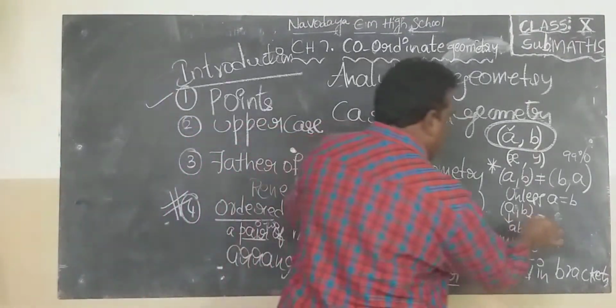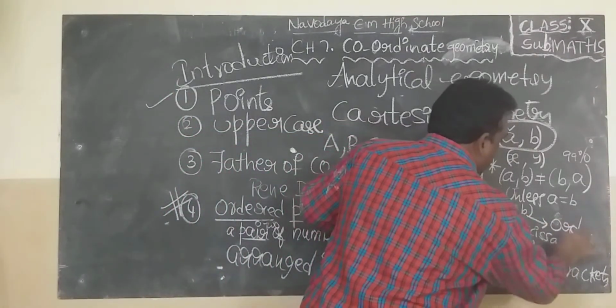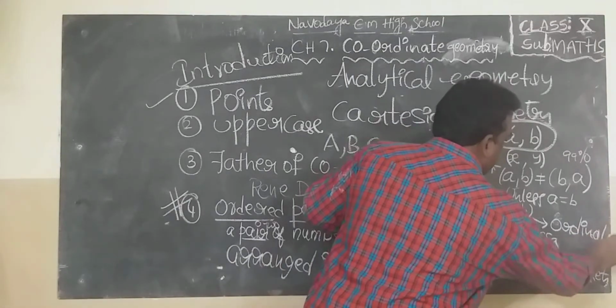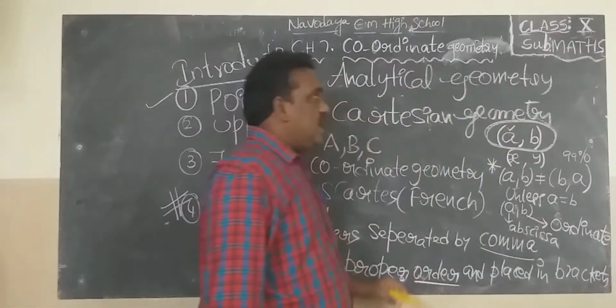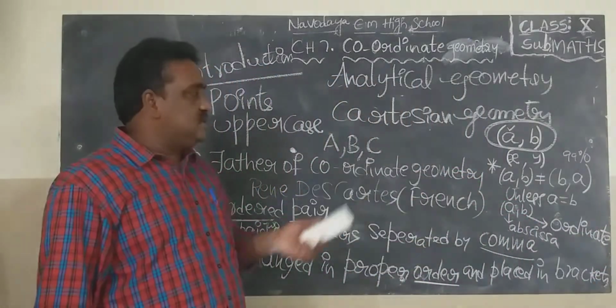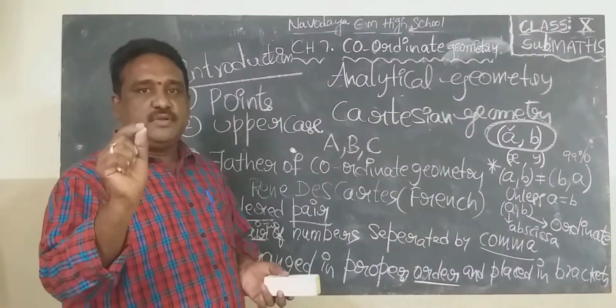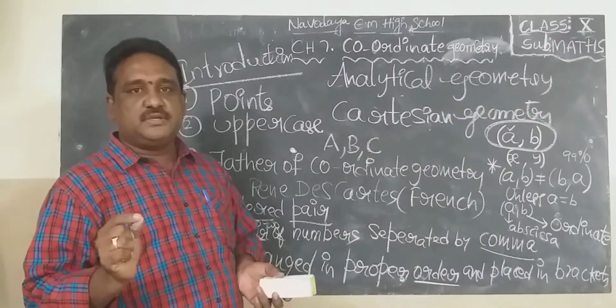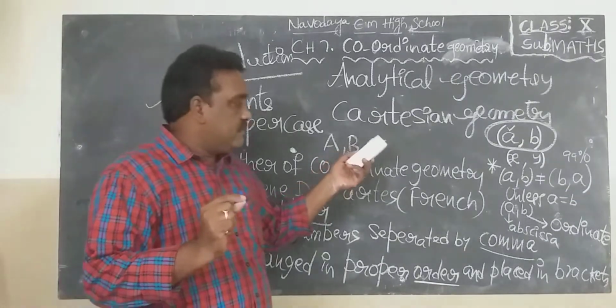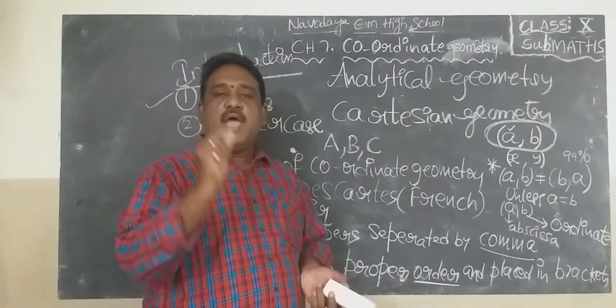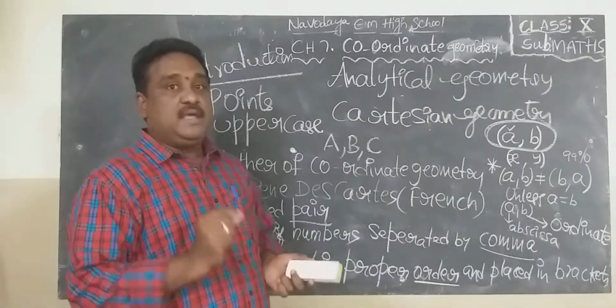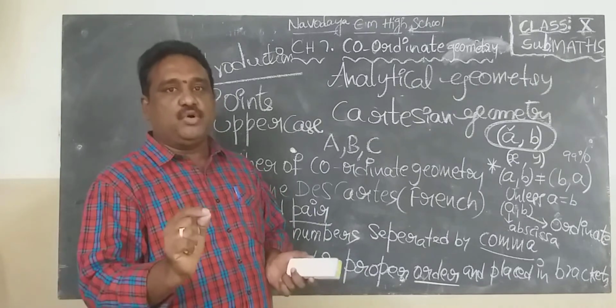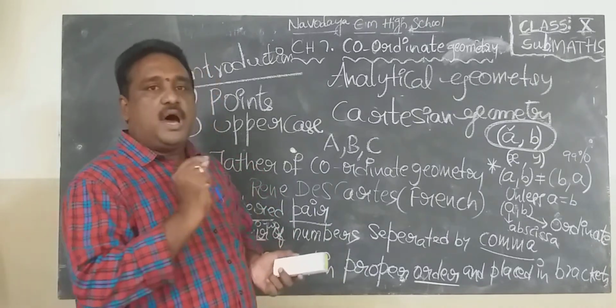Three names are there again for B also. So name for B: second element, second coordinate or ordinate.